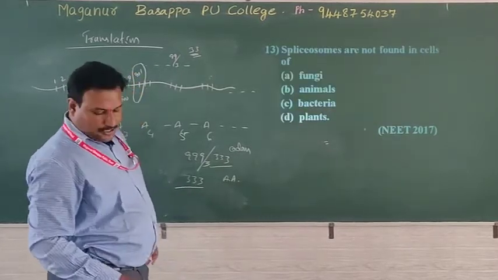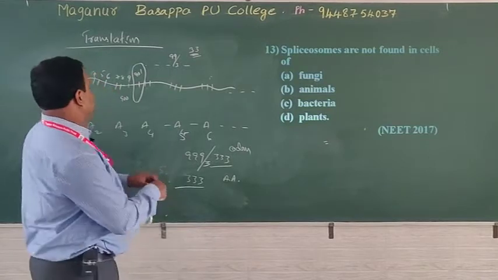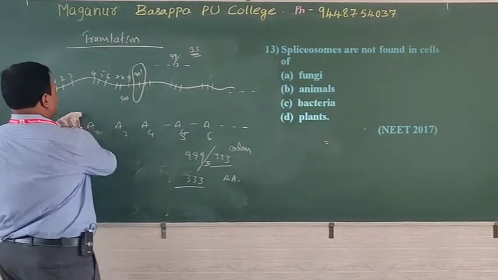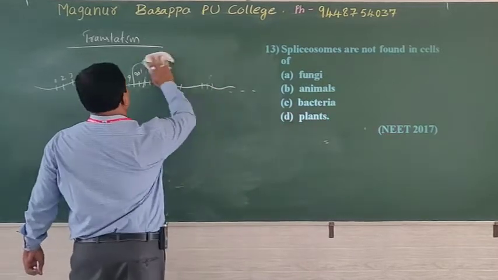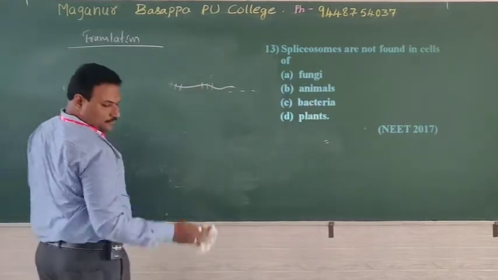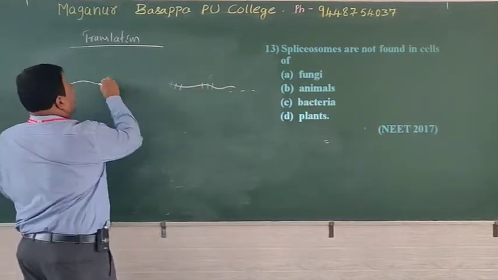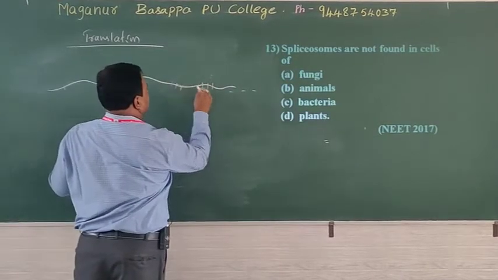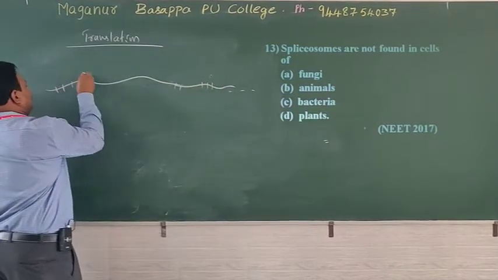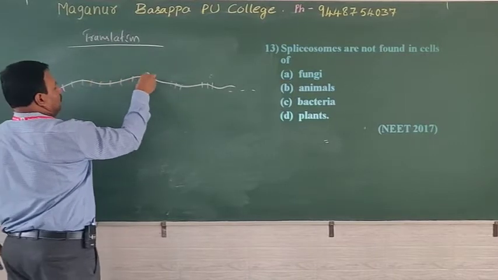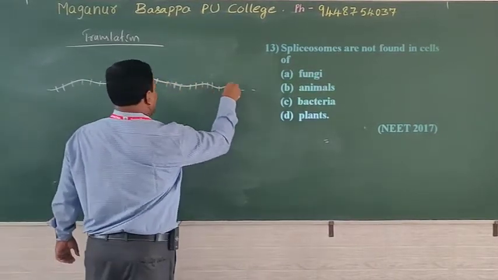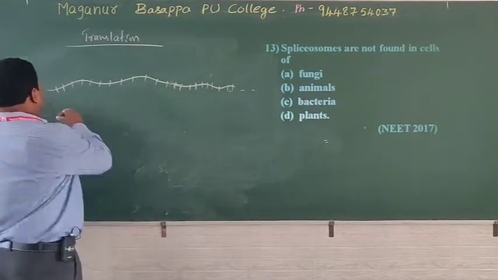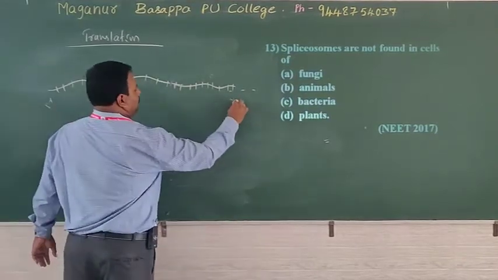Okay, 13. Spliceosome. Just remember what exactly the spliceosome is. Splicing refers to this: observe the mRNA. mRNA has a nucleotide sequence, with 5' to 3' direction.